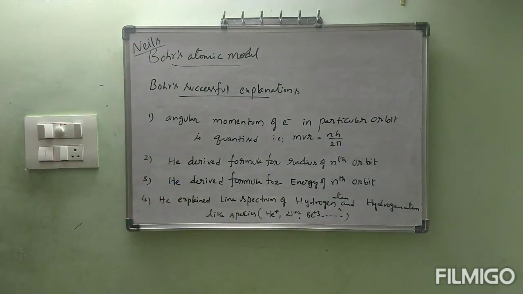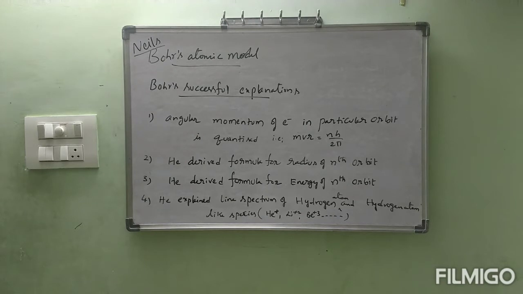Now see the points once again. What is the side heading I kept? The side heading is Bohr's successful explanations. First one, angular momentum of electron in particular orbit is quantized, that is mvr is equal to nh by 2 pi. Second one, he derived formula for radius of nth orbit.